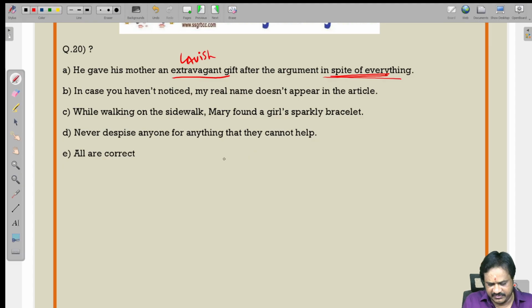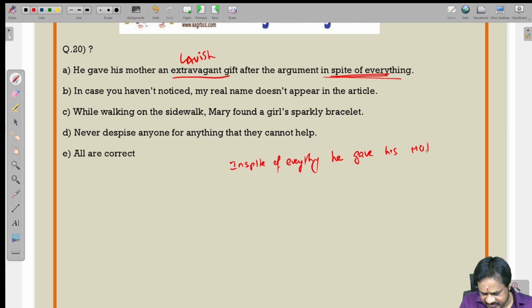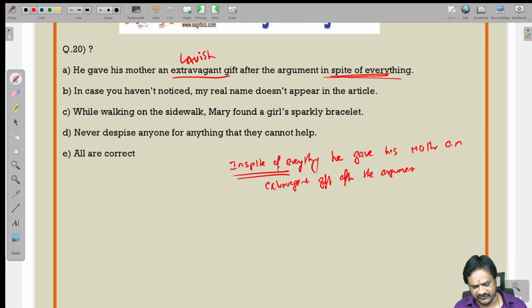Here it should be like this: In spite of everything, he gave his mother an extravagant gift after the argument. So we should start the sentence with in spite of always.